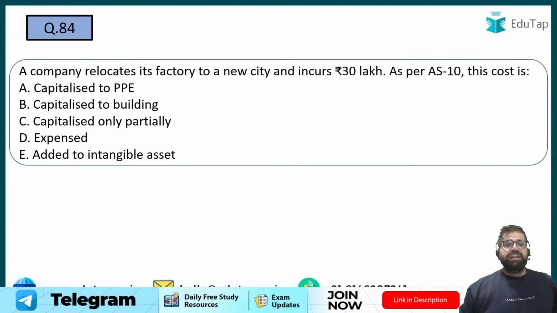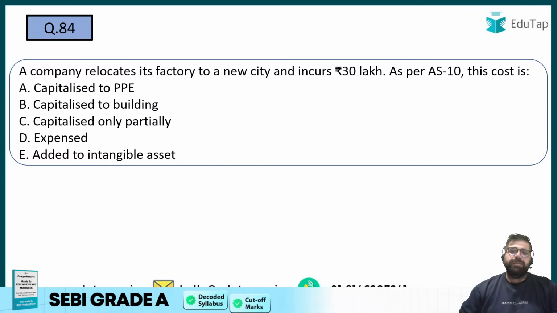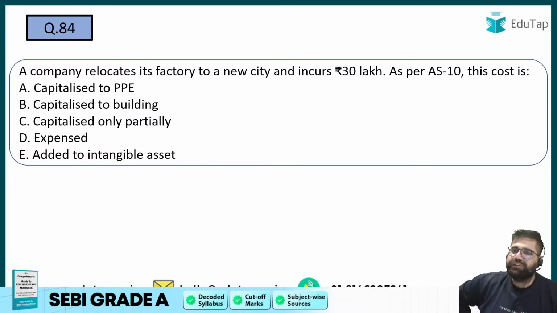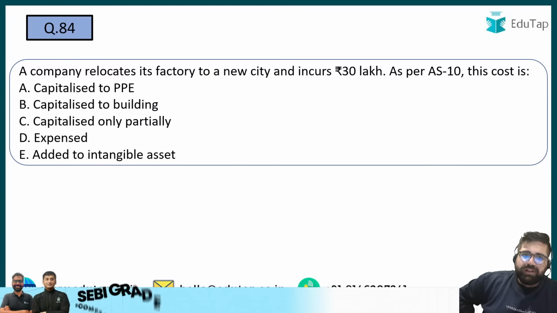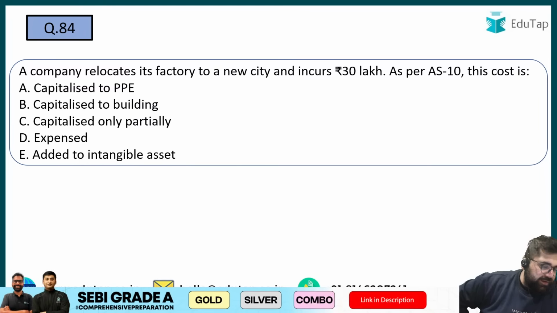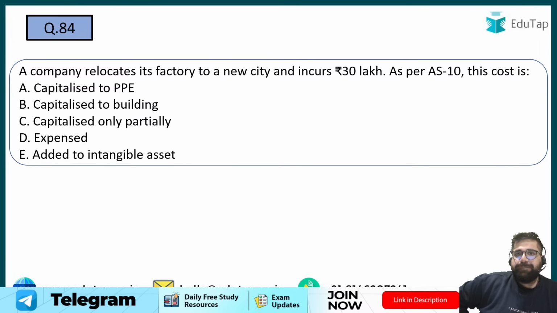Good, everybody. 84. A company relocates its factory to a new city and incurs 30 lakhs. As per AS 10, how is this cost treated? Will I add this cost into PPE and enjoy the benefits of capitalization?